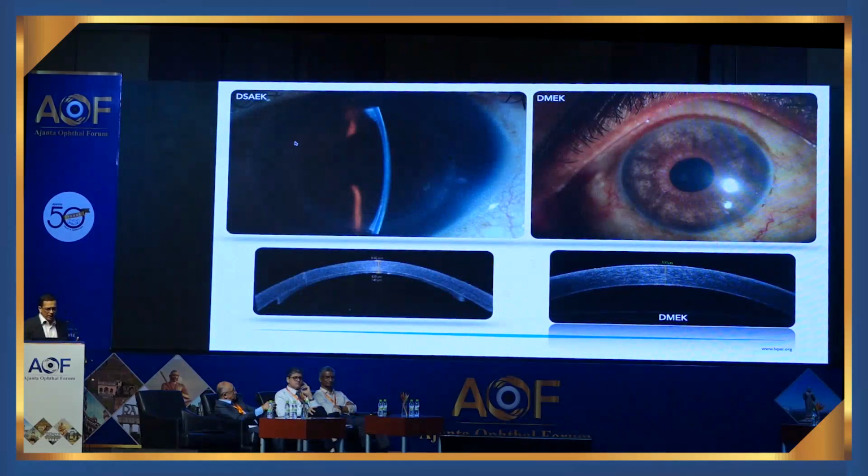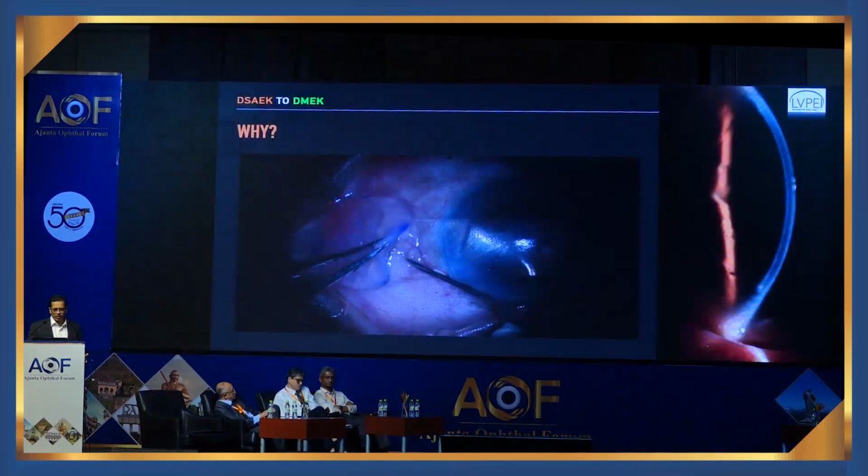Now, the two main kinds of endothelial keratoplasty that are prevalent or available right now are DSEK and DMEK. Both four-letter words, but the difference here is that in DSEK you are adding tissue with stroma, endothelium and Descemet's membrane behind the cornea. In DMEK you're only adding the Descemet's membrane and endothelium behind the cornea. So which is better between these two?